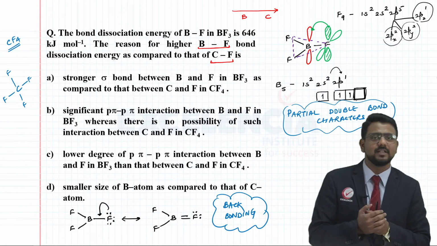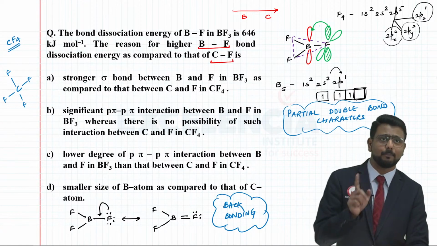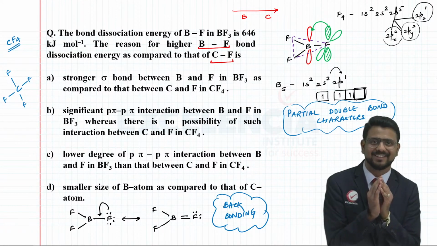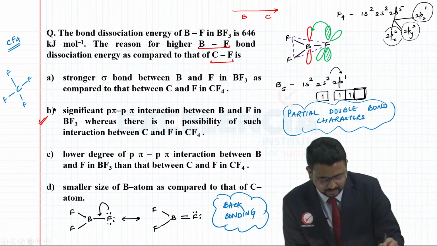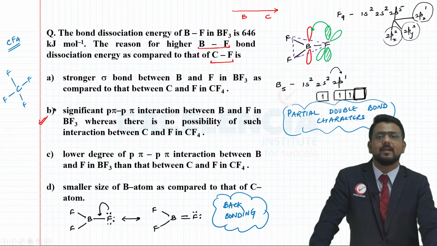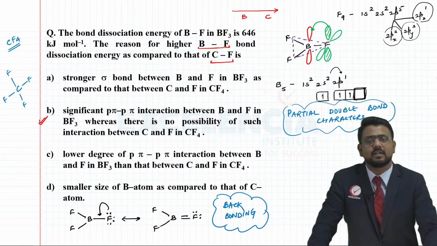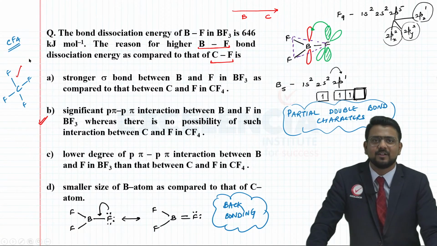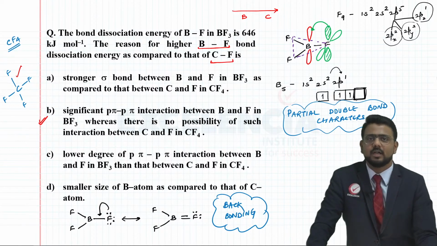So the primary reason here, as I told you, is back bonding, which is involved because of the interactions of the p orbitals of boron as well as fluorine. So they are involved in pi bond formation. That's the reason your answer here should be option B: there is a significant p-pi interaction between boron and fluorine in BF3. And there is no possibility of such interaction between carbon and fluorine in CF4, because the octet of carbon is already complete, right? So I hope you got a clear understanding of this concept. In BF3, it is going to show back bonding.